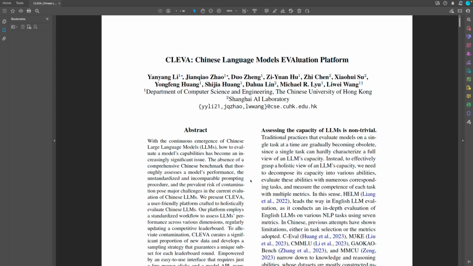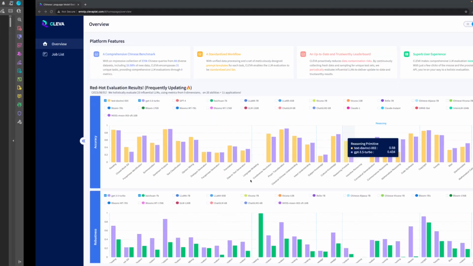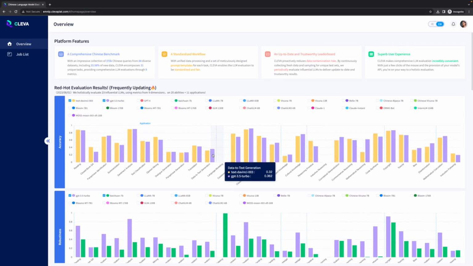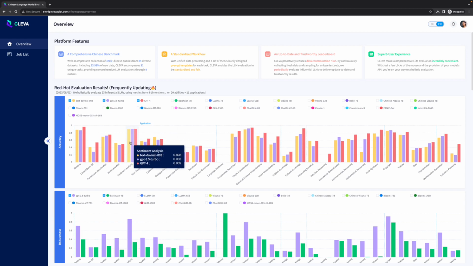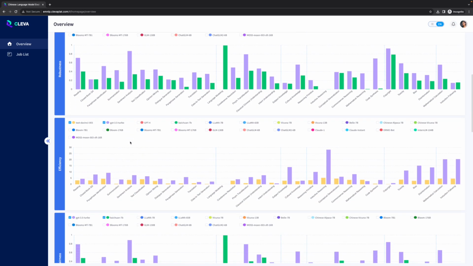In this video, I'm going to introduce the key features of CLEVA, a user-friendly platform that enables users to holistically evaluate a Chinese language model with just a few clicks. As soon as you enter our website, you will see the latest evaluation results of 23 influential large language models. You can select the models freely, take a closer look at the values, and compare the performance of different models.